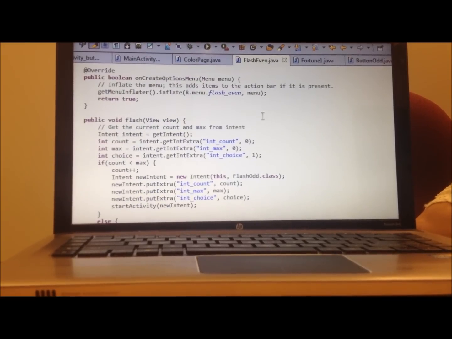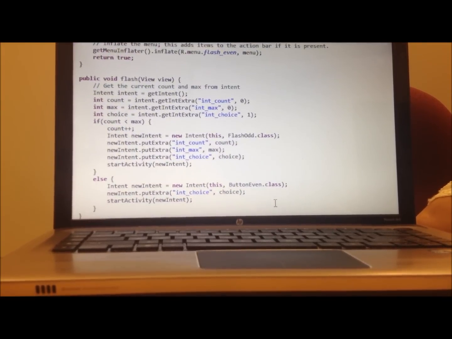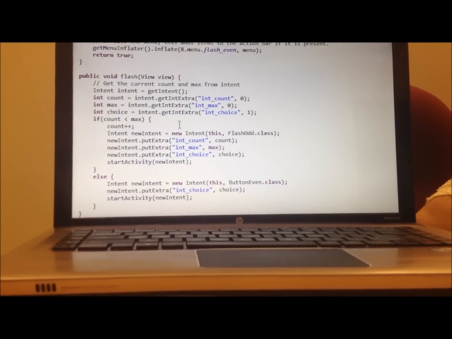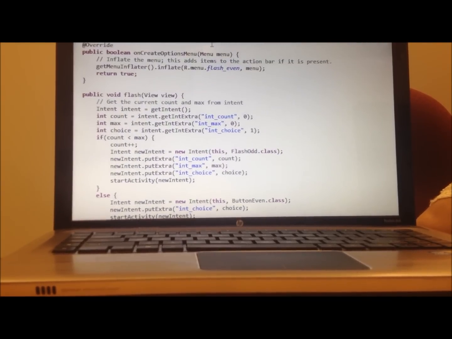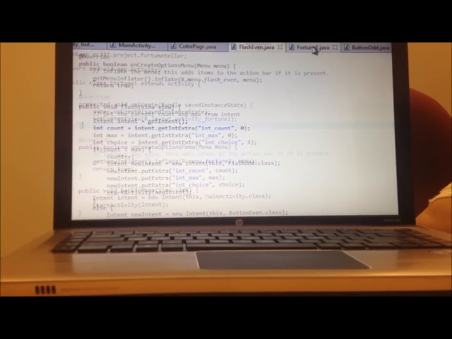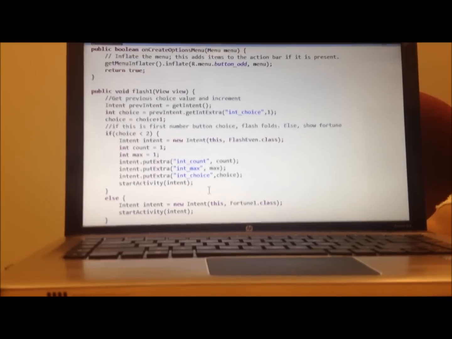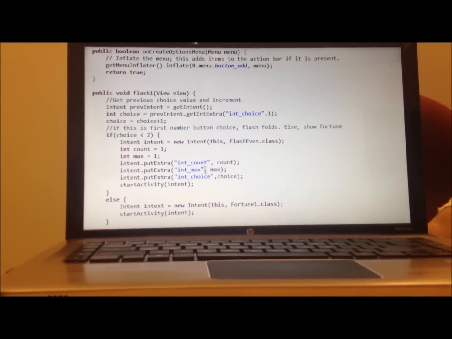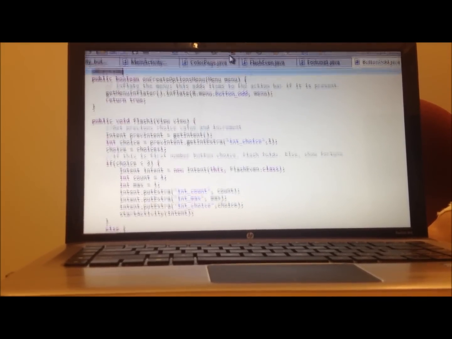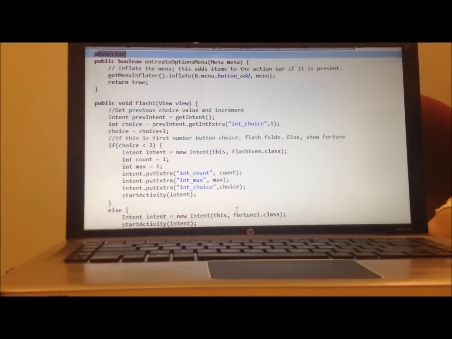We have these events that are flashes, which show the different folds from screen to screen. Each of these flashes uses the information passed to determine how many more flashes to make. Next, we have the button screen, which determines the next set of buttons that are going to be pressed, in particular, the numbers. The first time you press a number, it creates a new intent, which goes back through the flash screens until you get back to the numbers.